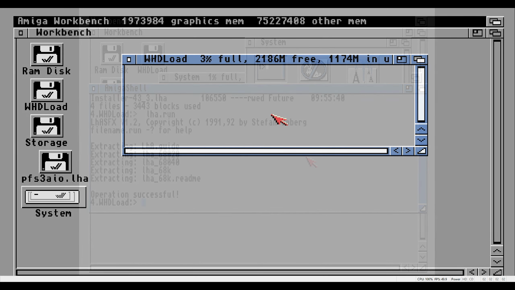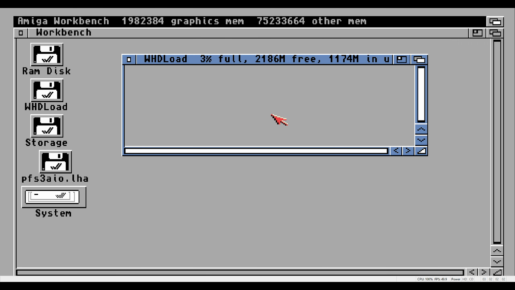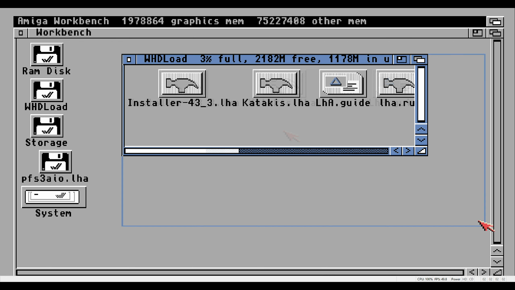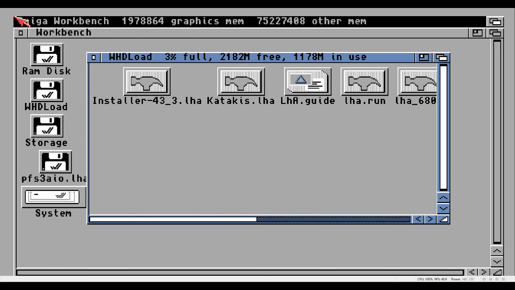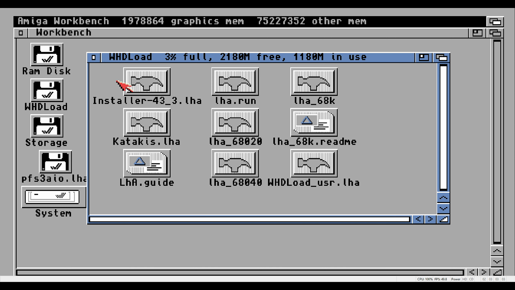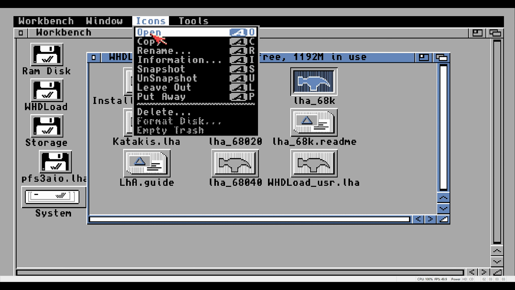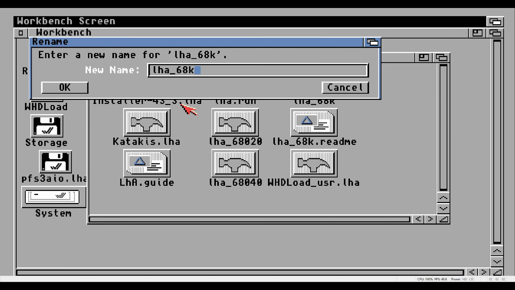Close all windows and then go back to the WHDLoad folder, our virtually mounted folder. It will appear empty, so right click and go to Window, Show, and then All Files. Just drag this window open a bit more and clean up the folder. There we go. So we're looking for a file called lha_68k. Select the file and right click, and then go to Icons and then Rename. What we want to do is just delete the _68k part, so the file will just be called lha.